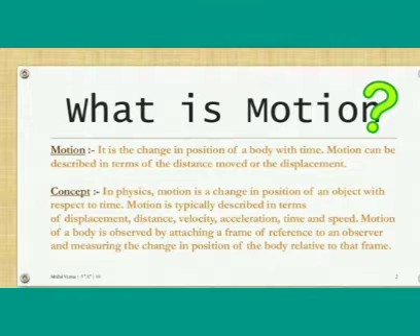What is motion? It is the change in position of a body with time. Motion can be described in terms of distance moved or the displacement. In physics, motion is the change in position of an object with respect to time. Motion is typically described in terms of displacement, distance, velocity, acceleration, time and speed. Motion of a body is described by attaching a frame of reference to an observer and measuring the change in position of the body relative to that frame.